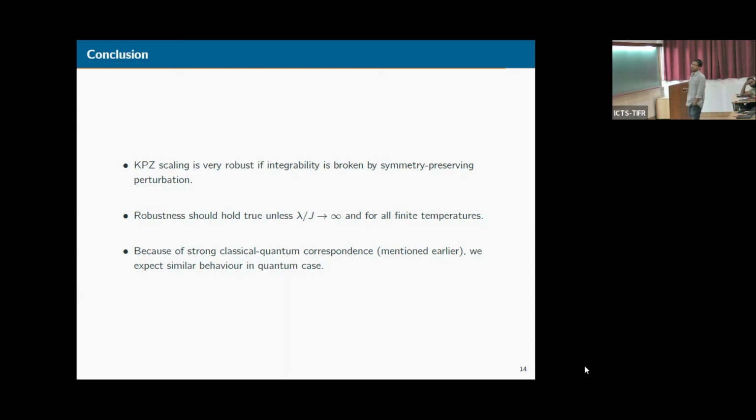And we expect that this should be true for all finite temperatures. And finally, because there is a strong correspondence between classical and quantum systems in 1D, we expect that this behavior should also be observed in the quantum case.